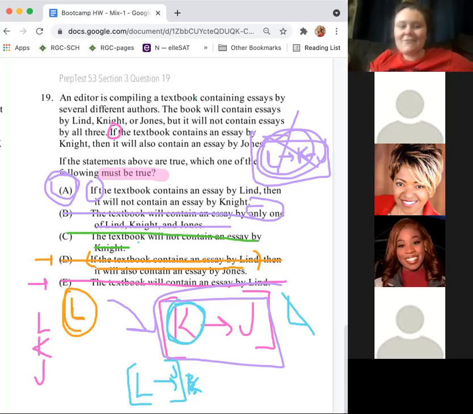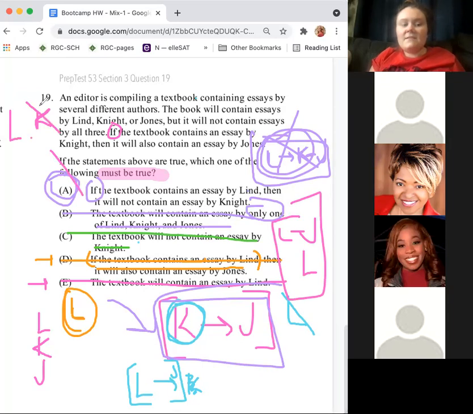Yes, you have to understand your conditional chains and how these rules play with each other for sure. So even though they didn't say Jones, it still must be true, because essentially what this is saying is that L and K can never be together, and that's true. It's not saying that L will for sure be with J, or that L will be on its own. Either of these is possible. All A is saying is that L cannot be with K, and that has to be true.